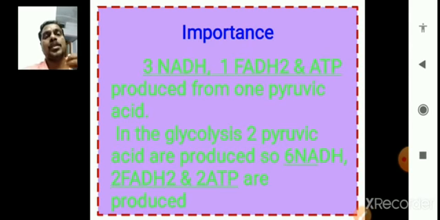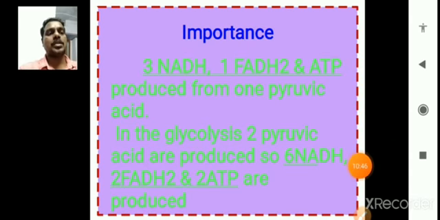How many NADH are produced, how many FADH2s are produced, how many ATPs are produced in the Krebs cycle, and also how many ATPs and NADH2s are produced in glycolysis. All these NADH and FADH2s participate in the next step of cellular respiration, which is called the electron transport system.